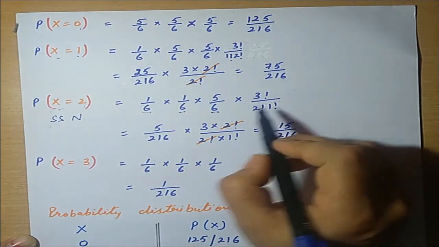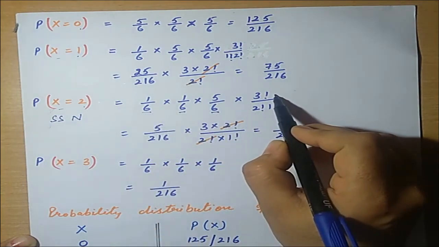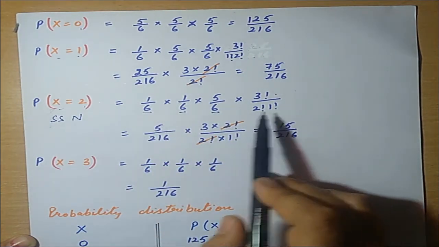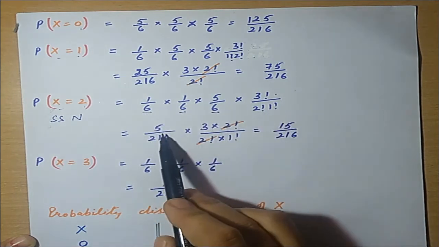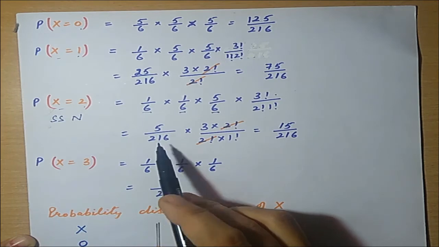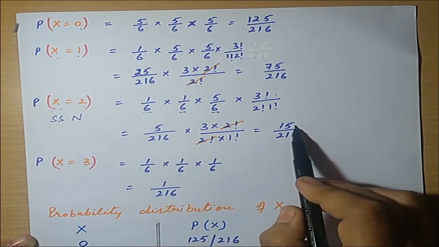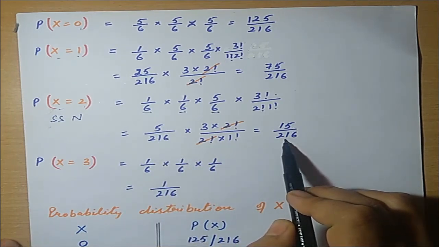So again, how many cases are there? 3 factorial upon 2 factorial, because 2 is the 6's case and 1 is the non-6's case. 5 upon 216. When we solve the value, it will be 15 upon 216.